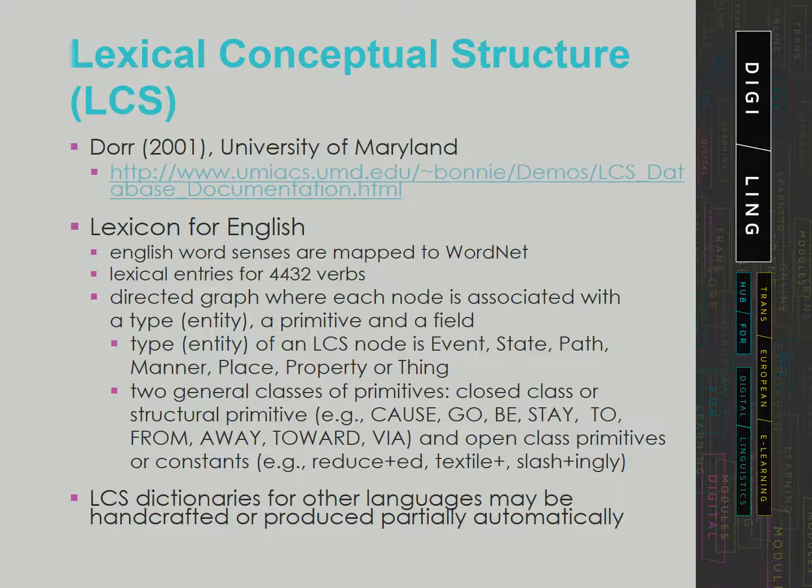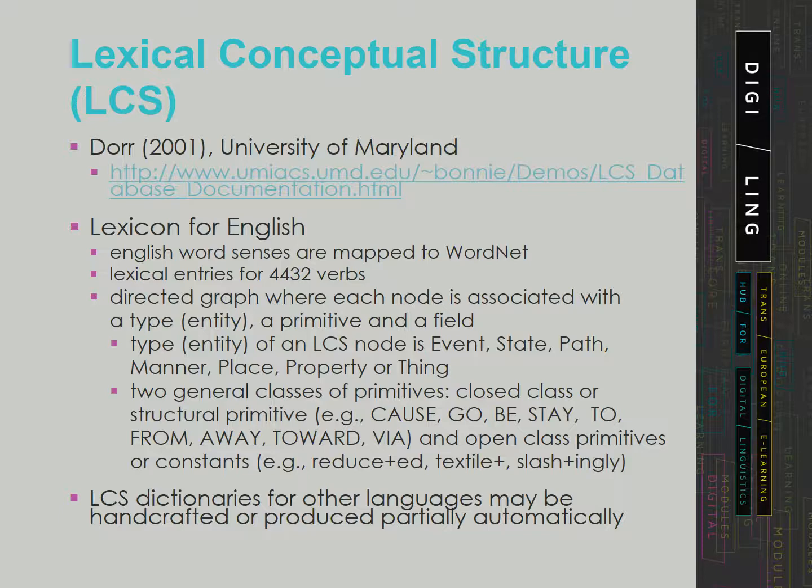An LCS captures the semantics of a lexical item through a combination of semantic structure, specified by the shape of the graph and its structural primitives and fields, and semantic content, specified through constants. The semantic structure of a verb is something the verb inherits from its Levin verb class, whereas the content comes from the specific verb itself. So, all the verbs in the cut verbs change of state class have the same semantic structure but vary in their semantic content. For example, chip, cut, sew, scrape, slash, and scratch.